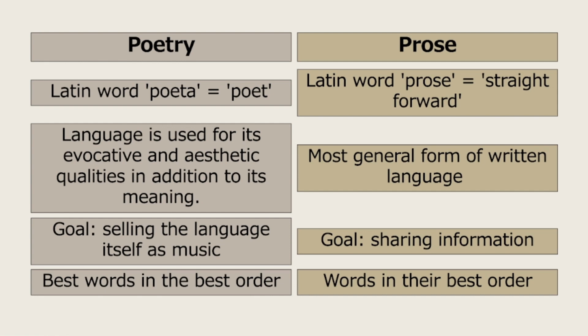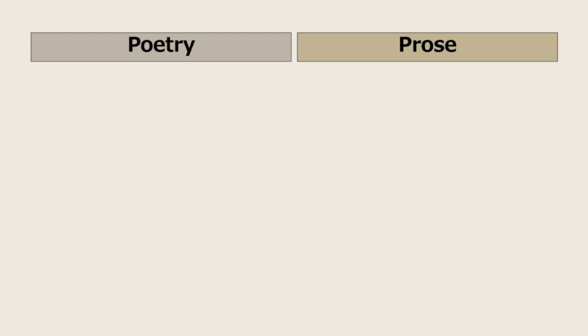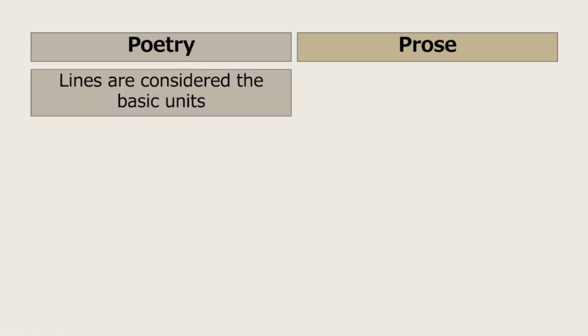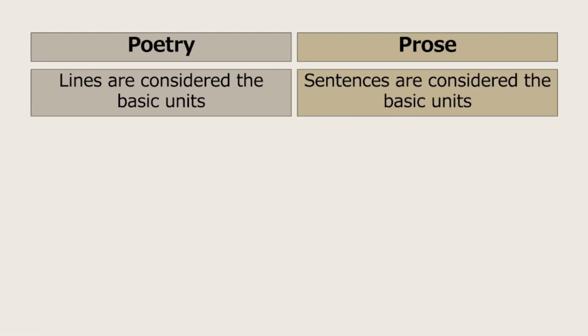Because when writing poetry, we choose the words carefully. And it is usually descriptive. And in prose, it is just sharing information. It is the natural way, the common way of writing. In poetry, lines are considered the basic units. But in prose, sentences are considered the basic units. So in poetry, there are lines. And in prose, there are no lines, but there are sentences.